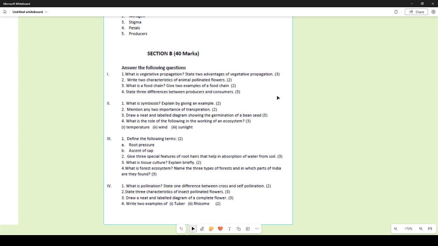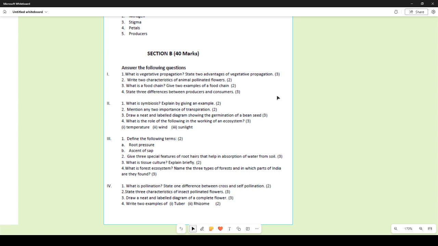What is forest ecosystem? Name the 3 types of forest and in which parts of India are they found. Forest ecosystem is a very complex ecosystem which contains a variety of animals and plants, and the trees constitute a huge part of this ecosystem. The 3 types of forest commonly found in India are the temperate forest, the tropical forest, and the coniferous forest.